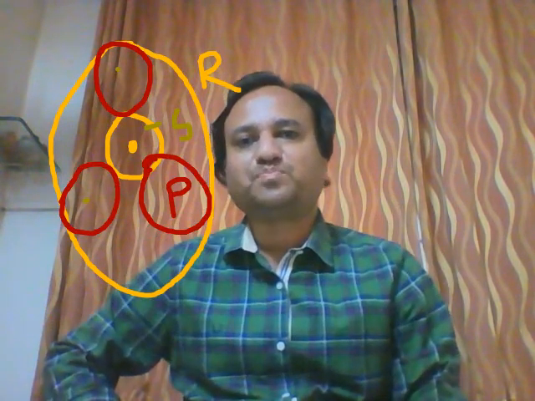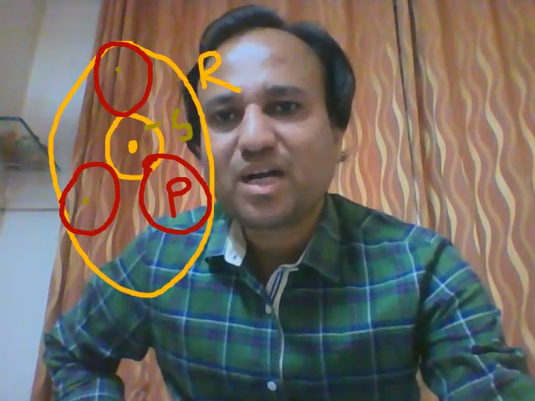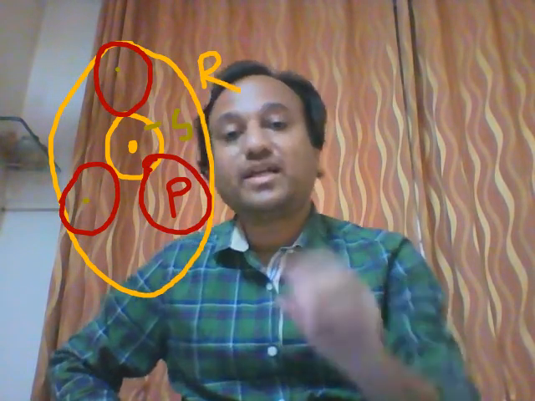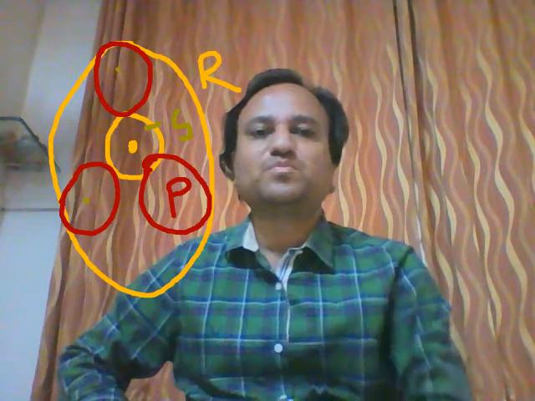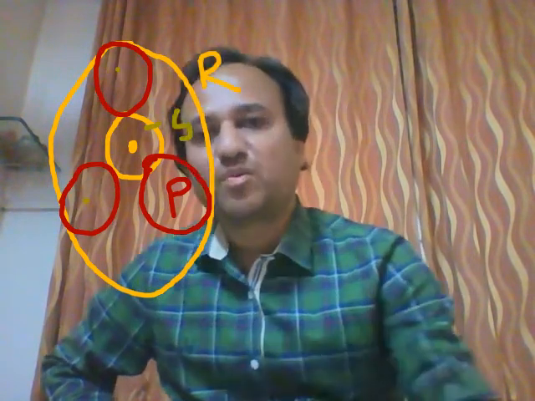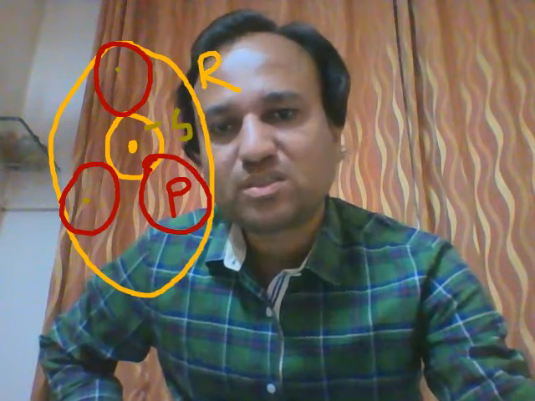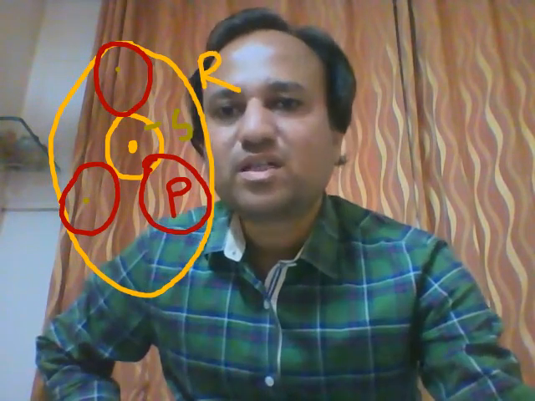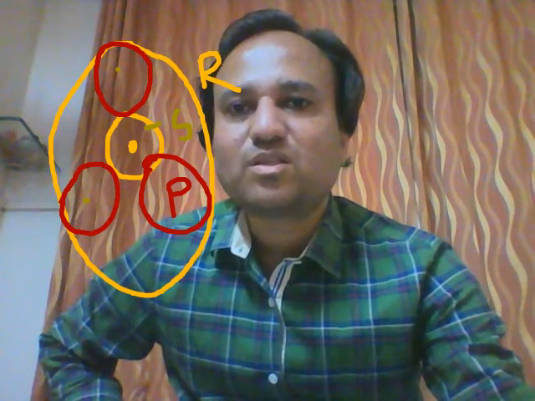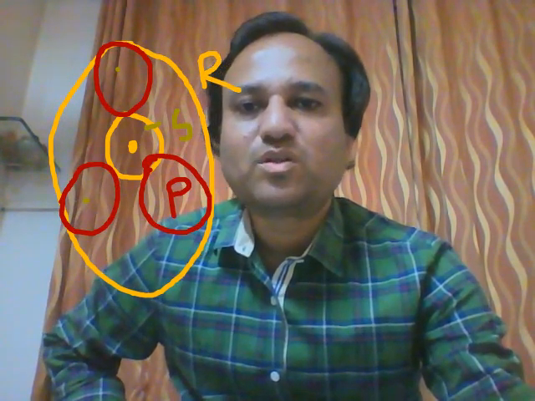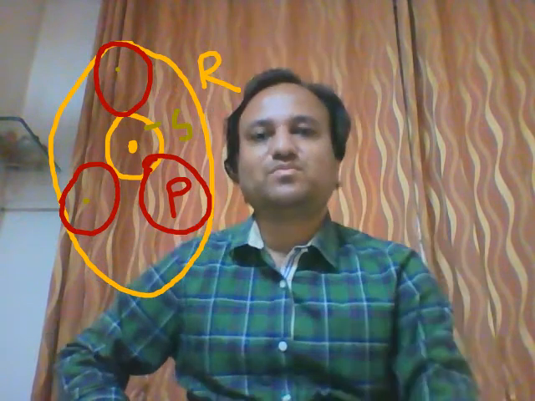So student, the driving shaft is connected to the sun gear, that is, the output shaft of the clutch is connected to the sun gear. So suppose the sun gear is in rotation, that rotation or motion will be transmitted to the planet gear.